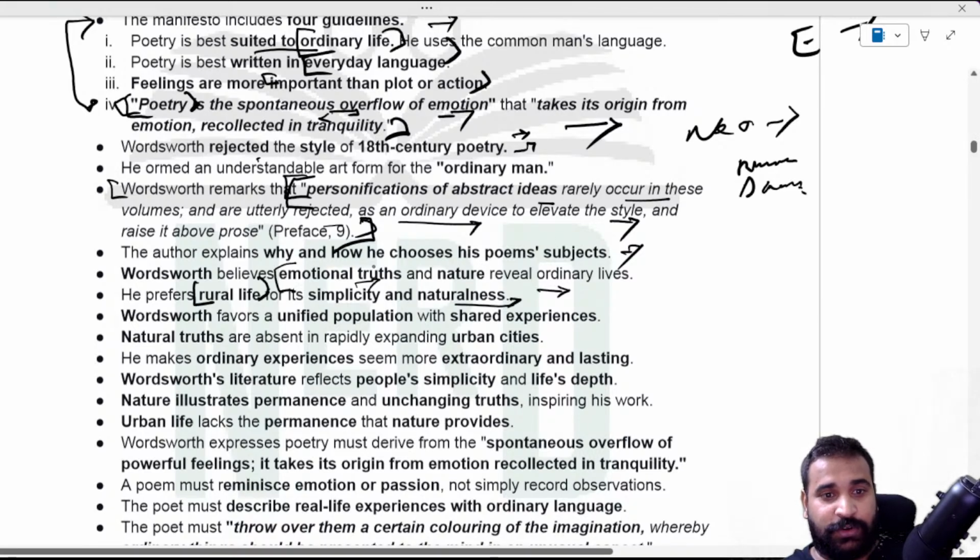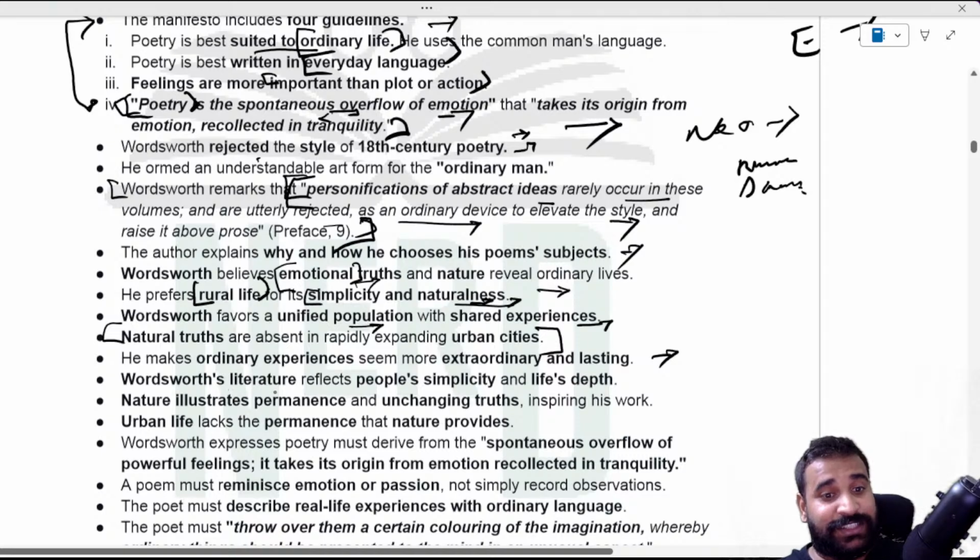Like emotional. So in our romanticism, emotional is there, right? Simplicity is there, natural nature is there. And again, Wordsworth favors the unified population with shared experiences, right? And natural truth, like raw feeling. And he makes ordinary experience seem more extraordinary and lasting.